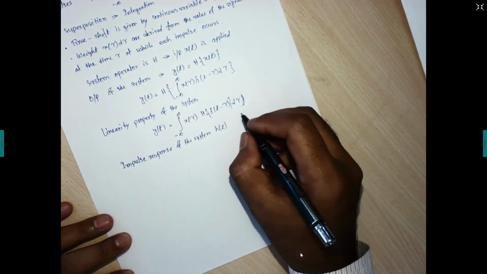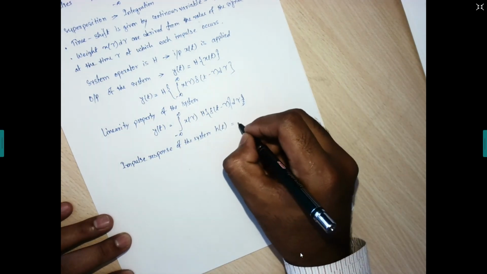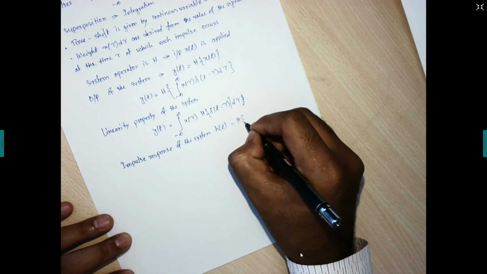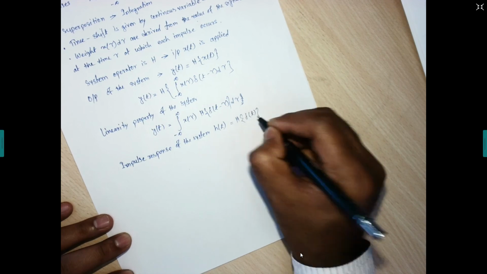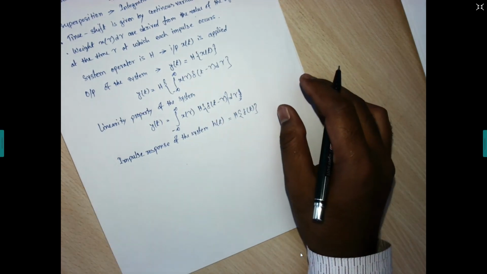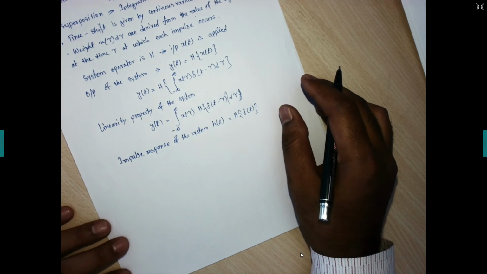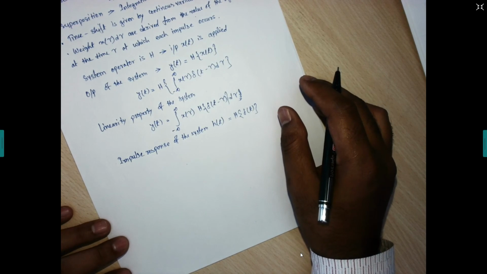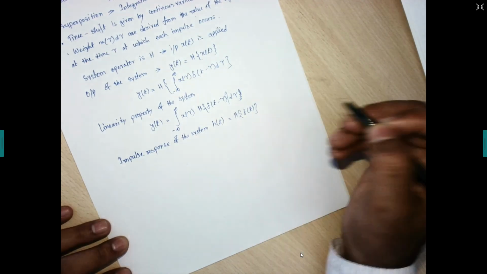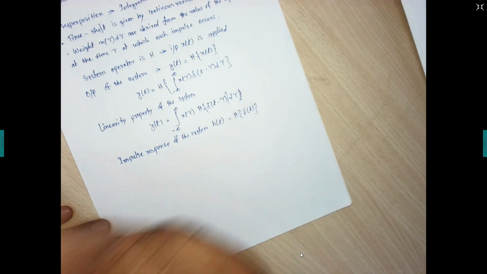Previously that was h of n. So what is this h of t? H of t is H of delta of t. This is the impulse response of the system in response to the unit impulse given to the system.